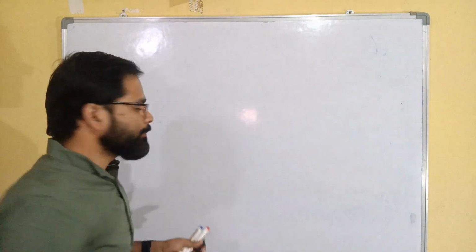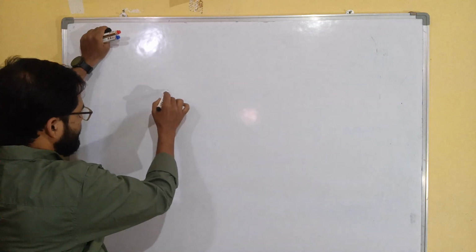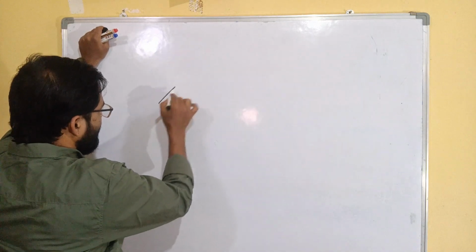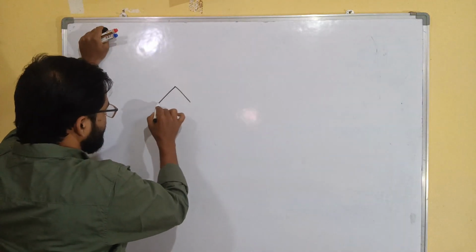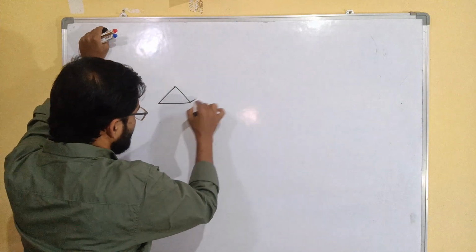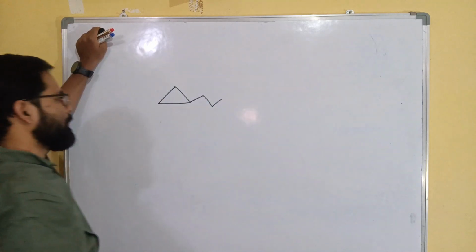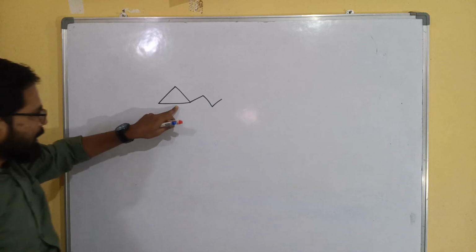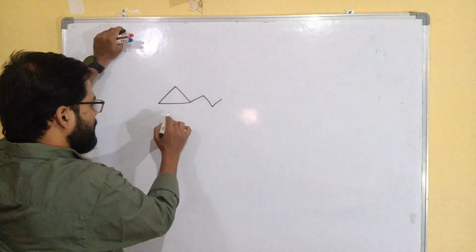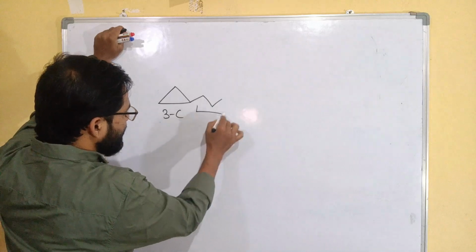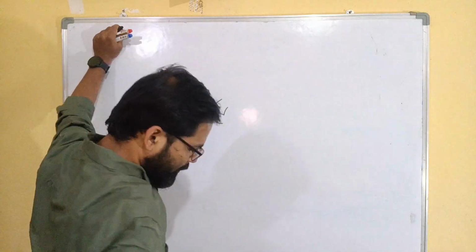Now next example. Okay, in case of cyclic 3 carbon, here also 3 carbon, 1, 2, 3. Both are same, na?